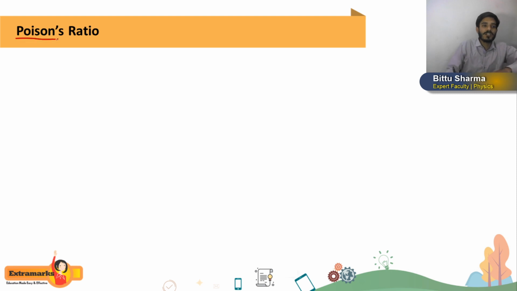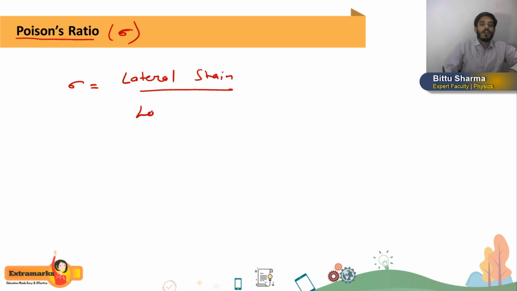Next, I am going to tell you the next concept, Poisson's ratio. Poisson's ratio, students, we will represent it by sigma, and it is a very basic concept. Direct formula is lateral strain divided by longitudinal strain. I hope you are getting this. Now what is lateral strain? I will give you an example.